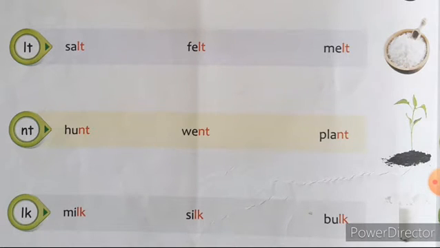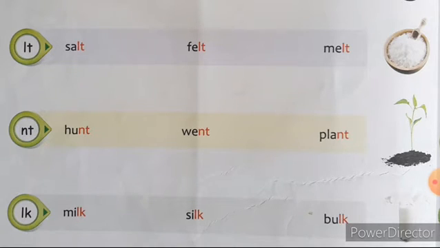The letter N gives the n sound and the letter T gives the t sound. Nt. The sound is nt. Hunt, hunt. Went, went. Plant, plant. Again listen, children, nt. The sound is nt. Hunt, went, plant. Once more listen, children, nt. Hunt, went, plant. Look at the next sound, children.